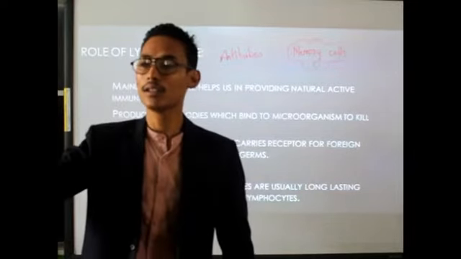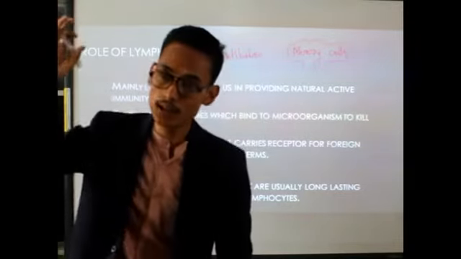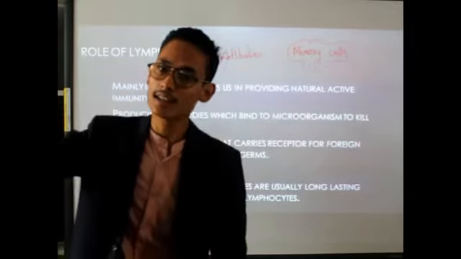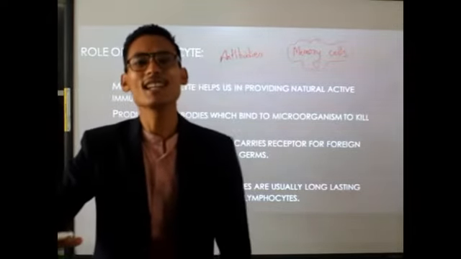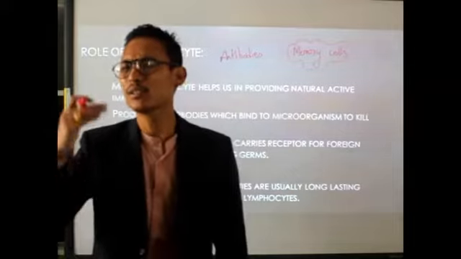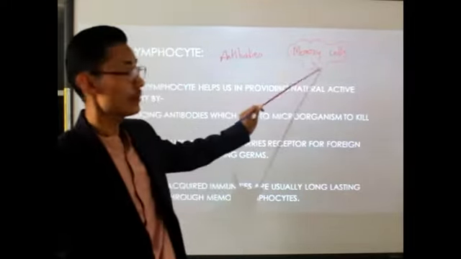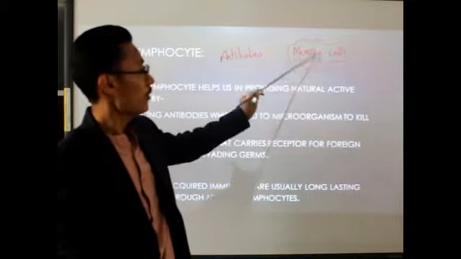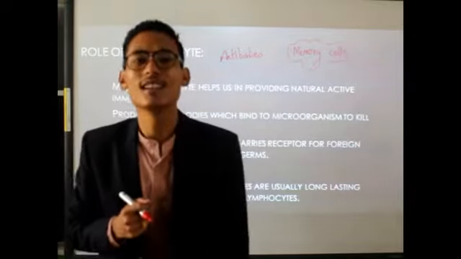There is no need to take the antibody. Alright, our memory cells will recognize the microorganisms, and these memory cells will simply produce the antibody by itself. This is the basic principle of vaccination. The main principle of vaccination is the formation of memory cells, and whenever there is formation of memory cells, our body will be immune to the harmful diseases.